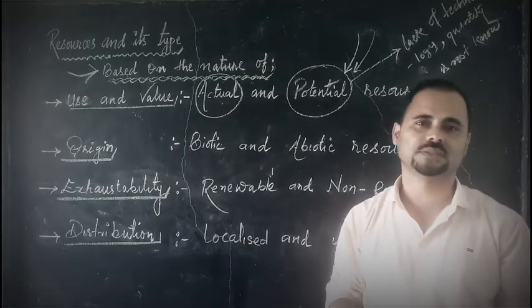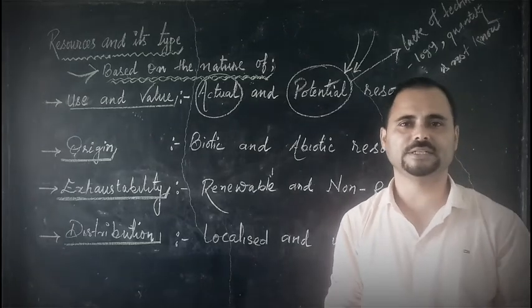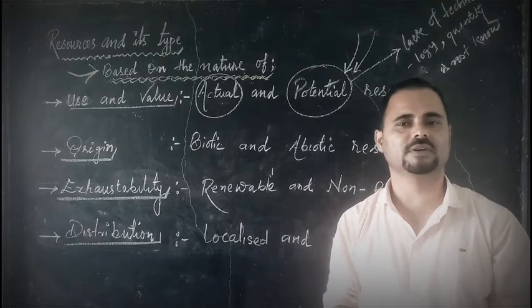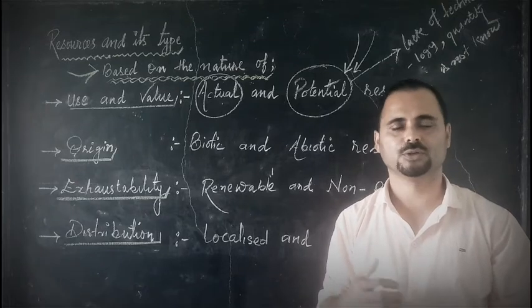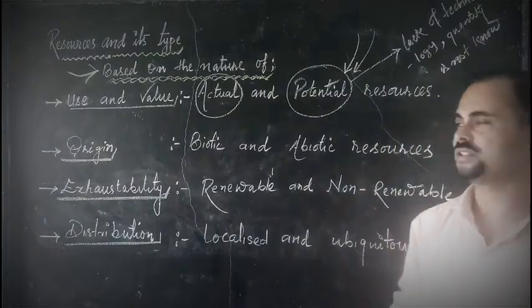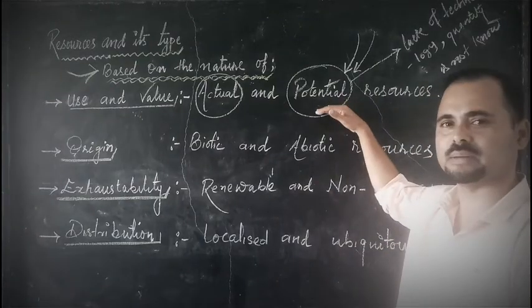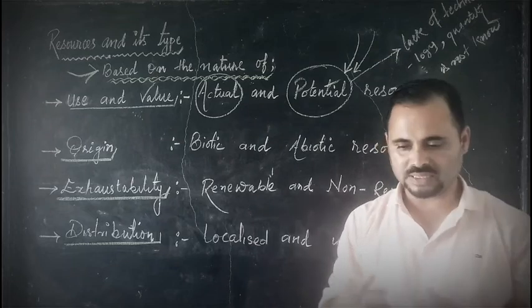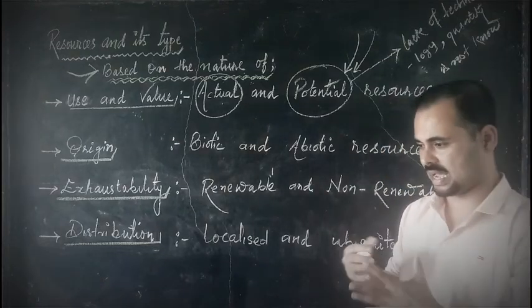The fact is, if our scientists and the different institutions working in our country plan to prepare such equipment which can help to develop these resources, then surely it can be done. But why does it not happen?